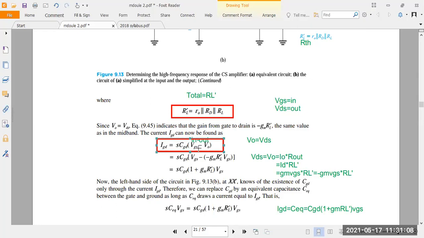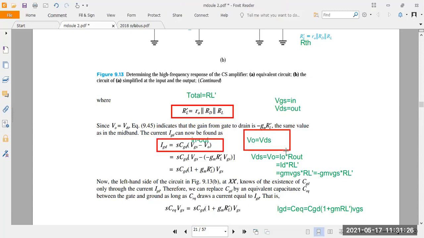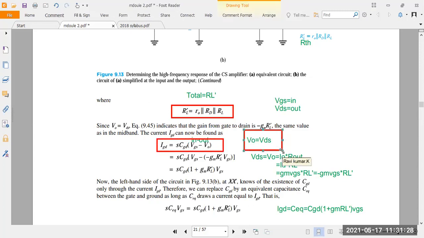VGS means what here? Input voltage. V0 means what here? Output voltage, because gate is input and drain is output. When gate is input, you take the input voltage as VGS. When drain is output, you take the output voltage as VDS or V0. Understood? Both are the same.